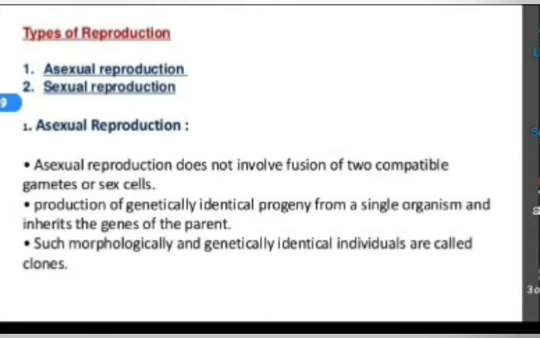Variation is totally absent. In another way, you can say that the daughter cells, offsprings or clones are exactly genetic copies of their parents. Even 1% variation is not there. Those clones and offsprings are morphologically and genetically similar to their parents.